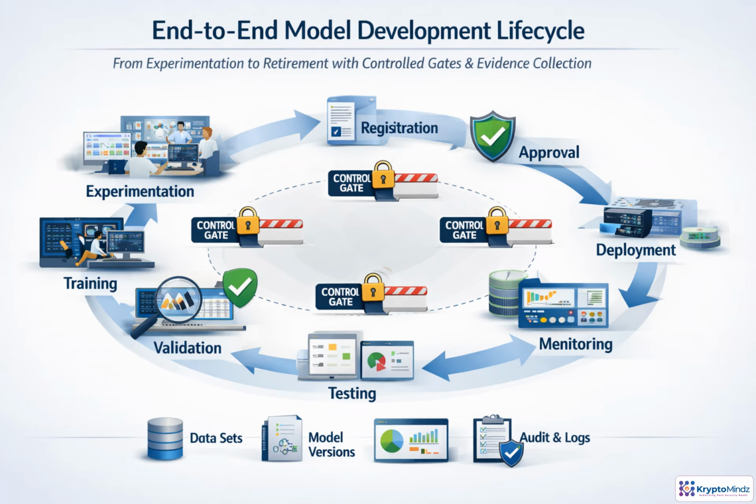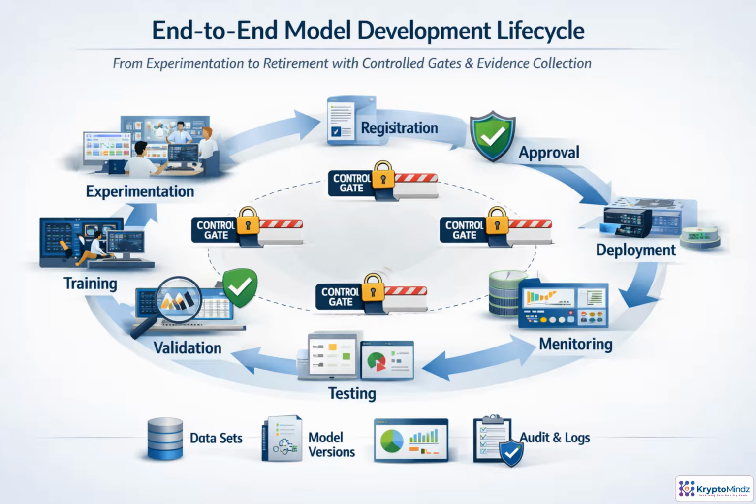Model development works best as a governed supply chain. Teams experiment, train, validate, test, register, approve, deploy, and then monitor the model in production. Along the way, the work creates evidence. Datasets used, code and model versions, performance metrics, risk reviews, approvals, and logs.